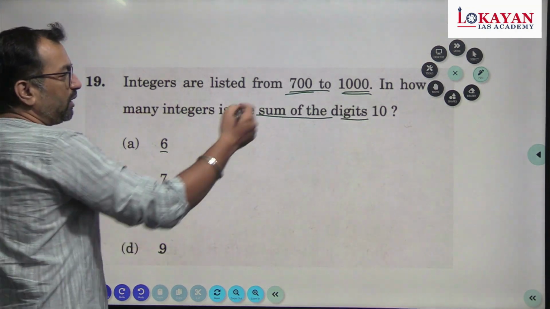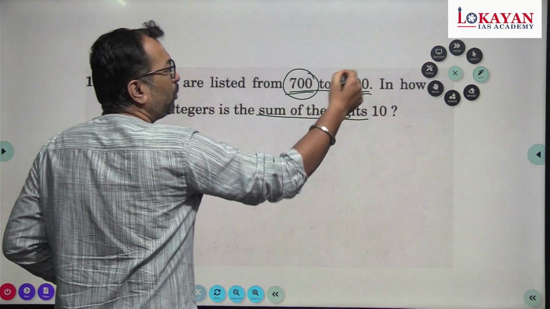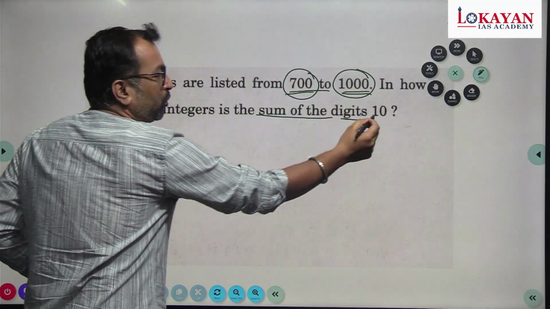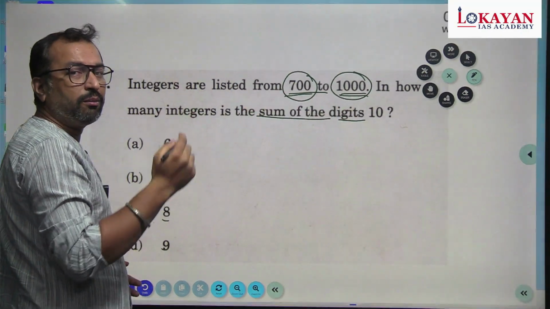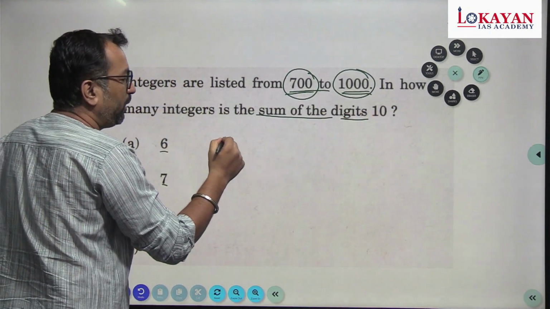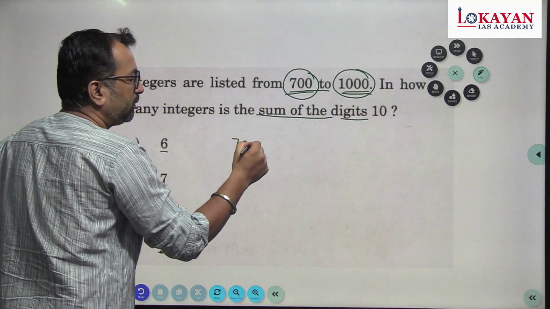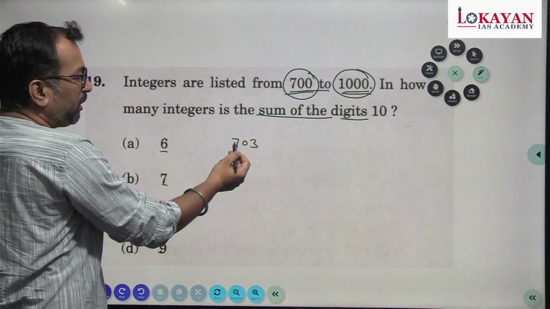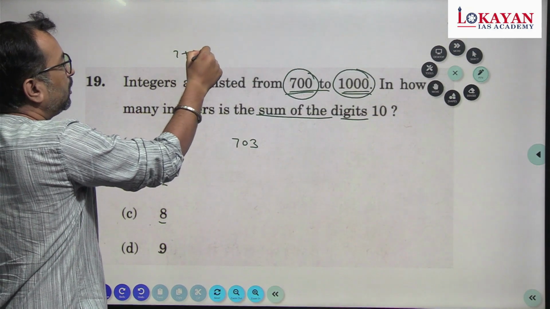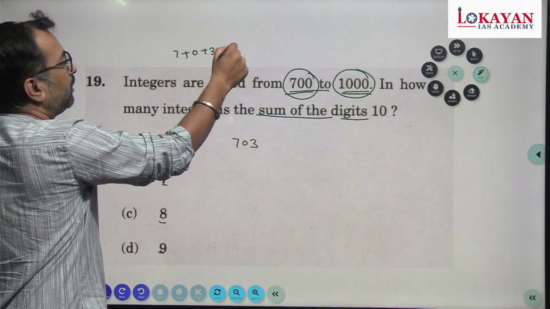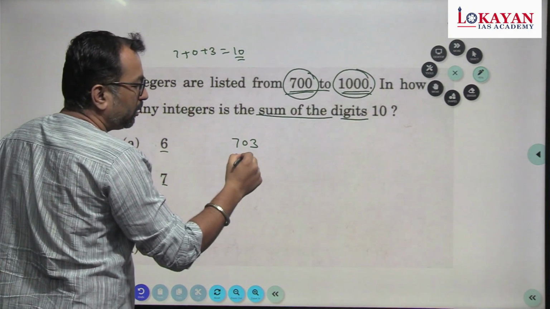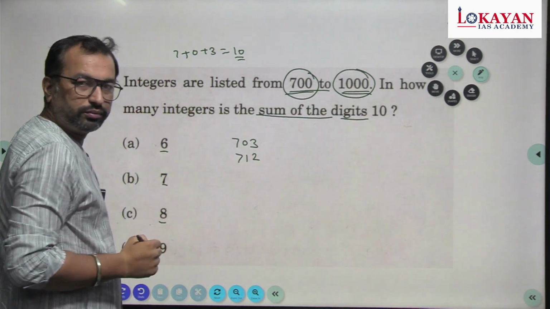So just look at the question, 700 to 1000, right? We want the sum of the digits to be 10. Tell me the first number which gives the sum of the digits as 10. That first number will be 703, because 7 plus 0 plus 3 gives me a sum of 10. The next number will be 712.